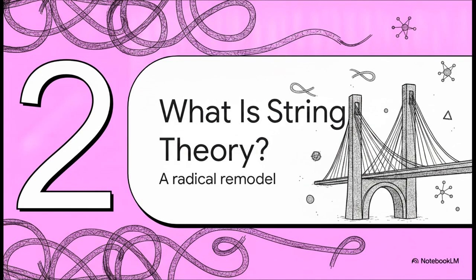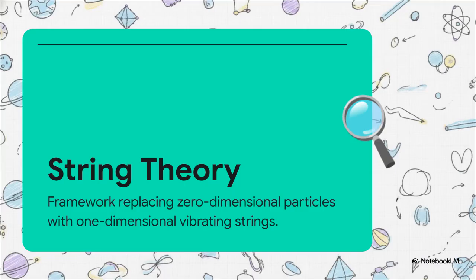That brings us to part 2. What is string theory? Time for a radical remodel. Enter string theory. This was a massive paradigm shift. Instead of looking at elementary particles as these zero-dimensional point-like dots, this framework replaces them with one-dimensional entities, vibrating strings. The absolute game changer here is that by taking a microscopic dot and stretching it out into a tiny line, those devastating infinities that broke our math, they just suddenly vanish. Poof! When strings collide, they don't smash together at a single infinitely dense point. They actually smoothly interact and rebound.